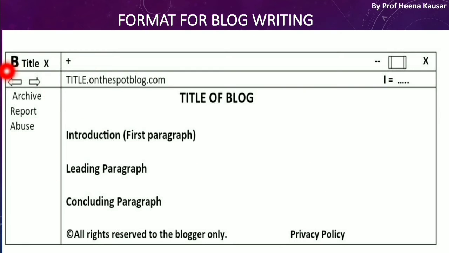See, this is B for blog, title, cross, plus, this is the navigation bar. Archive, report, abuse are written on the left side of the page. Title of the blog will come at the center. Then you need to write 3 paragraphs. First is the introductory paragraph, then comes the leading paragraph, and the third one is the concluding paragraph, and it will end with a footer. Footer has copyright claim and privacy policy.